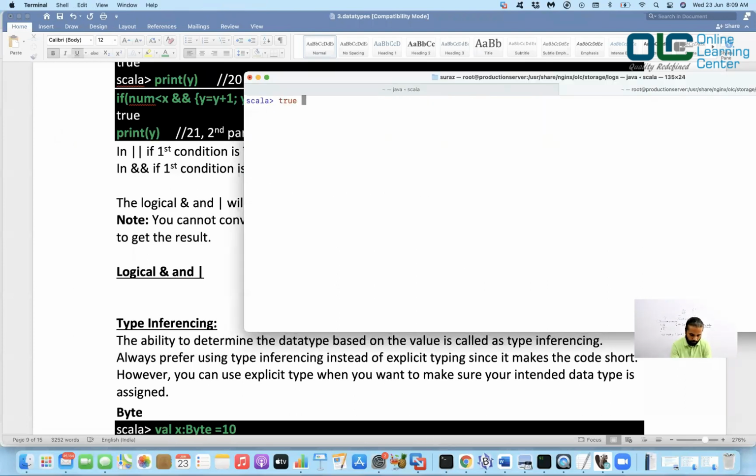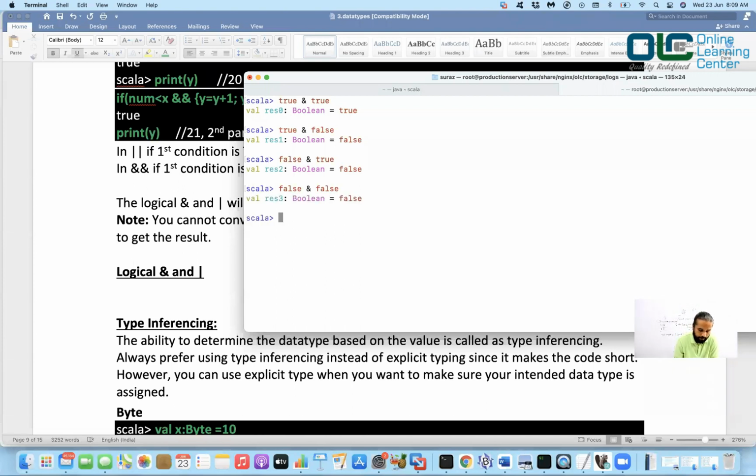You can say true and true, right? So true and true will give you what? True. Again, I'll say true and false. Okay, so this gave you false because one of the conditions was false. Again, false and true. So this would also give you false, because one of them is false, the other one is true. Again, false and false. Okay, so false and false should also give you false. I think I made a mistake that time. So false and false should also give you false, right?